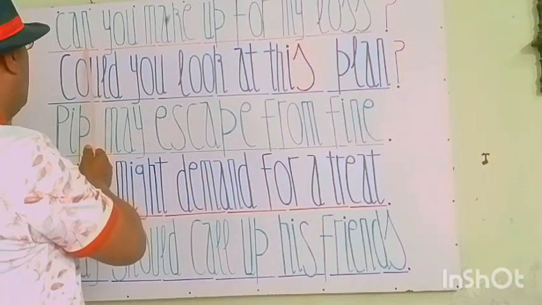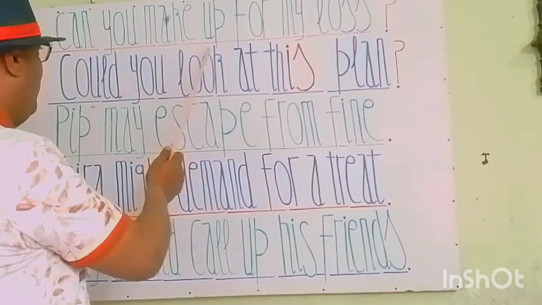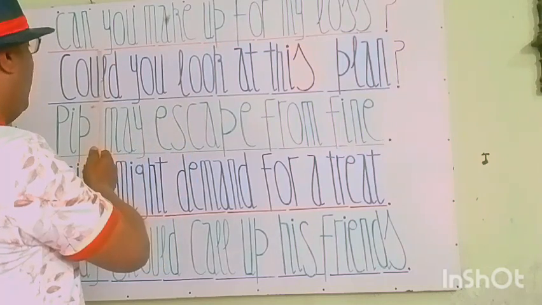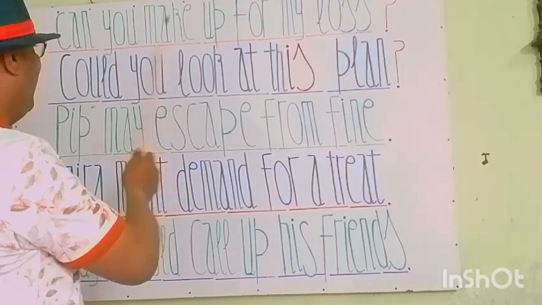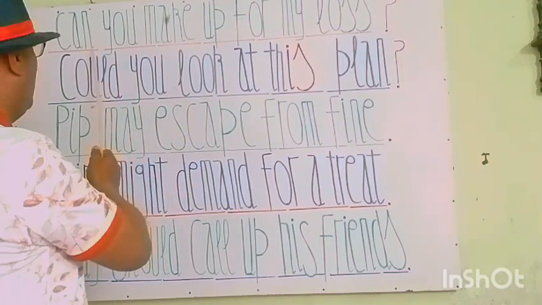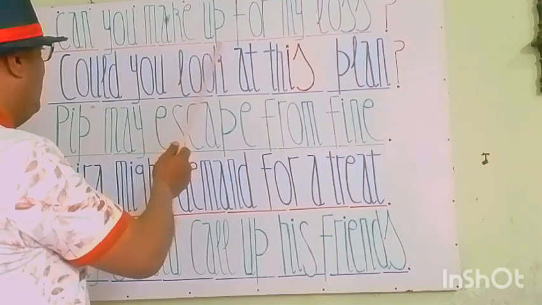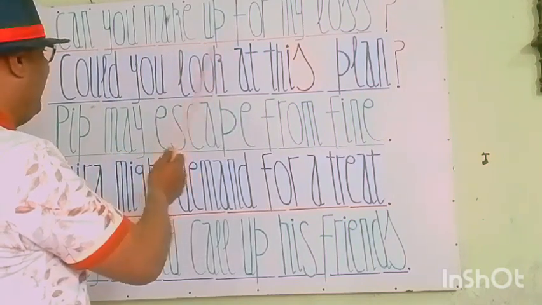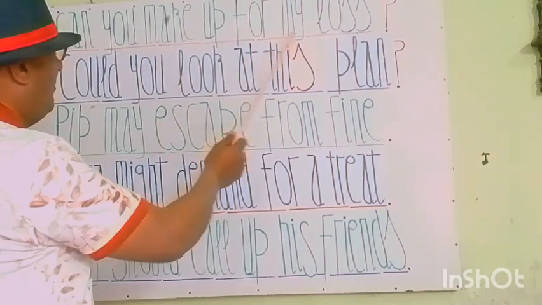Can is a modal verb and make up is a phrasal verb. So in a sentence we have used both modal verb and phrasal verb to beautify the statement. So, can you make up for my loss?